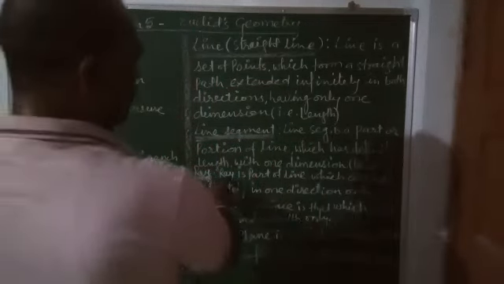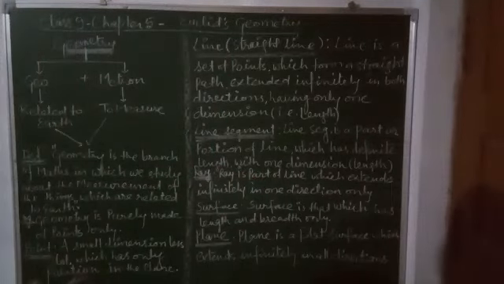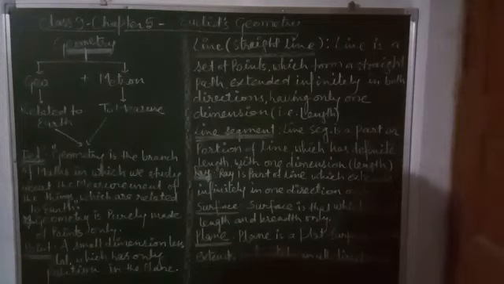Now ray. Ray is a part of a line which extends infinitely in one direction only. It is again part of the line. It starts from one point, which is called the initial point. From where the ray starts is called the initial point. And it extends only in one direction and goes up to infinity.